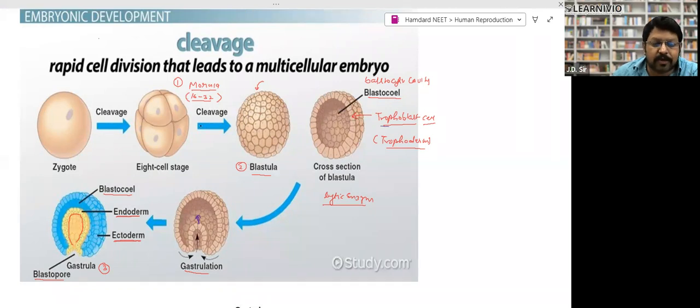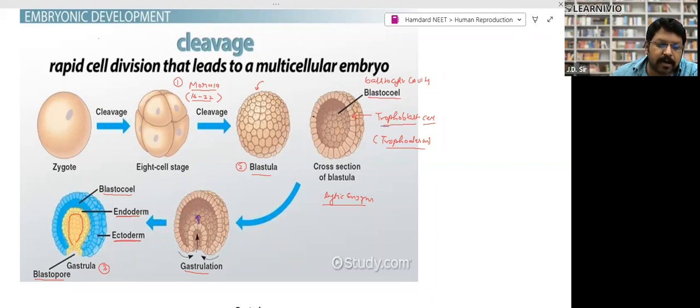Then again, further division of the cell takes place, and formation of this ball-like structure takes place, right? It is like a tennis ball, hollow from the inside. A tennis ball is hollow inside and filled with gas. But in place of the gas, here in the blastula stage, there will be some fluid, right? So this cavity, this space, is called blastocoel, or blastocoel cavity. This cavity is filled with fluid, right?